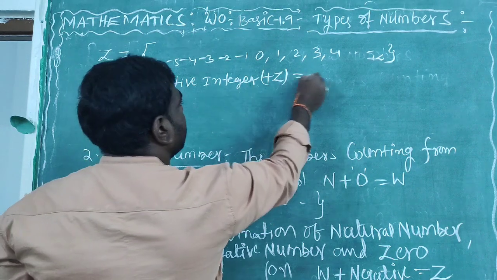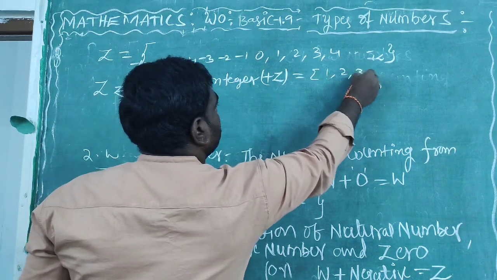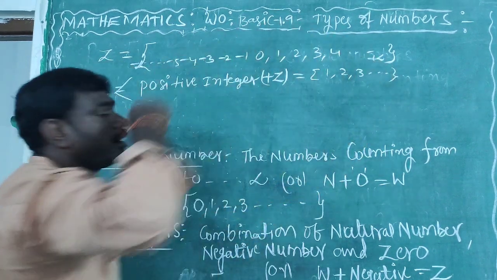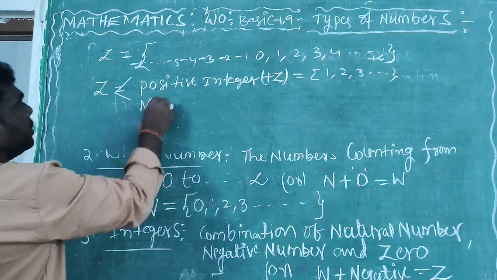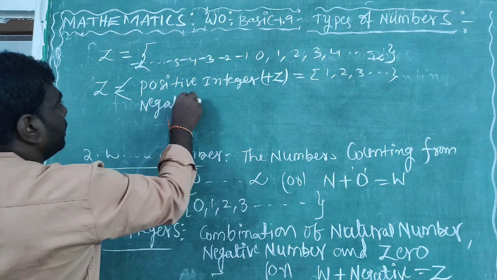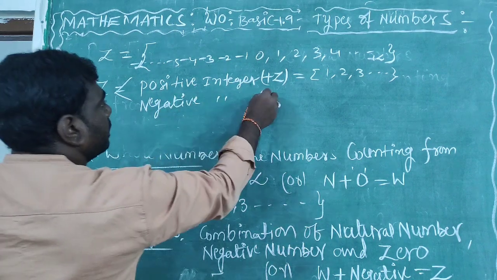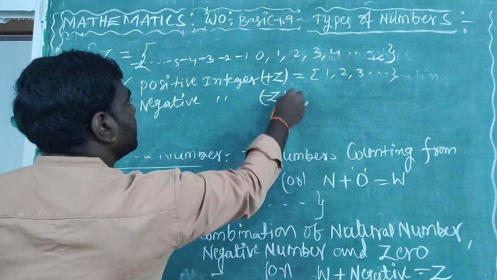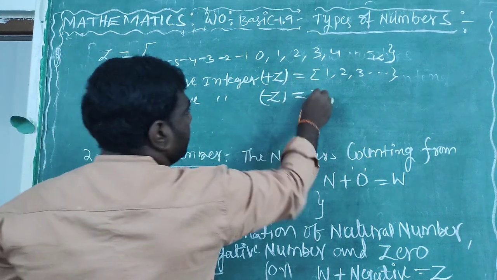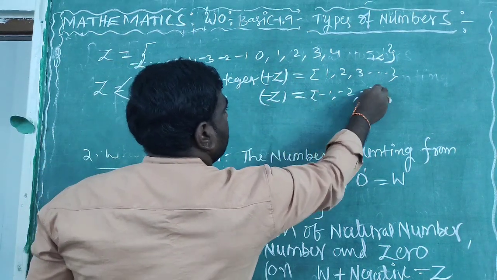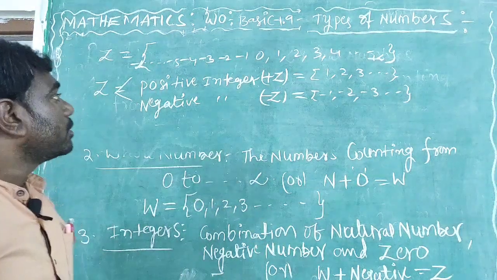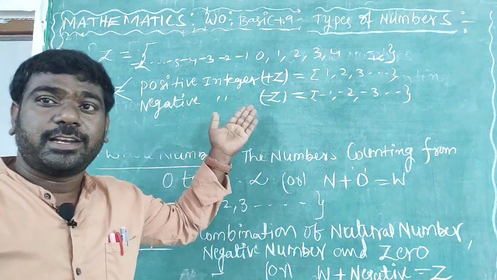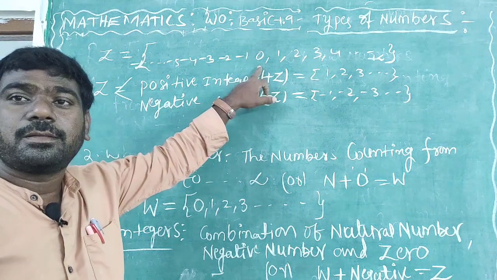Plus Z. Meaning all these are 1, 2, 3, 4 and so on to infinity. These are called positive integers. Next one is negative integer, represented as minus Z, which is nothing but minus 1, minus 2, minus 3 and so on, minus infinity.